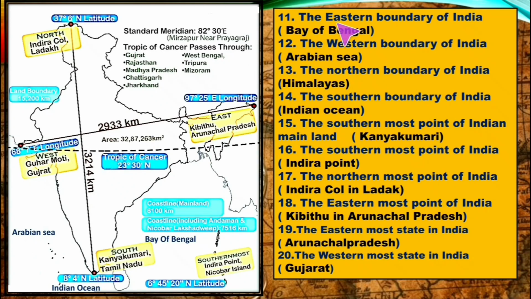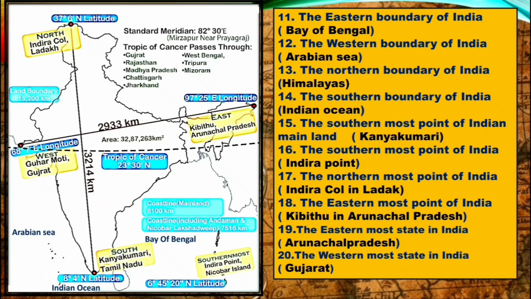The eastern boundary of India, that is Bay of Bengal. The western boundary of India, that is Arabian Sea. The northern boundary of India, that is Himalayas. The southern boundary of India, that is the Indian Ocean. The southernmost point of Indian mainland, that is Kanyakumari.